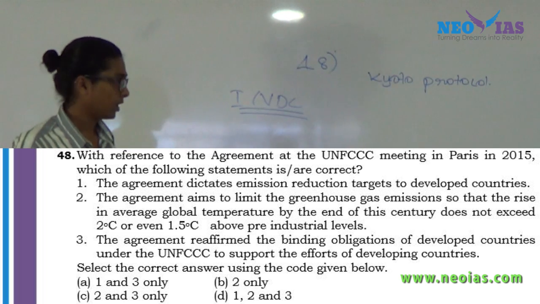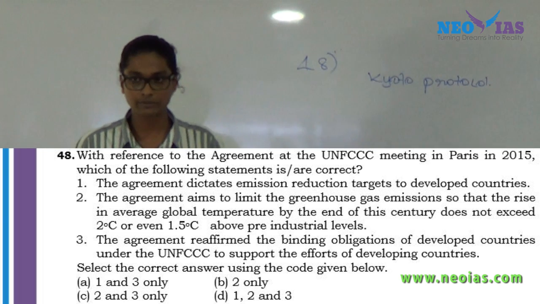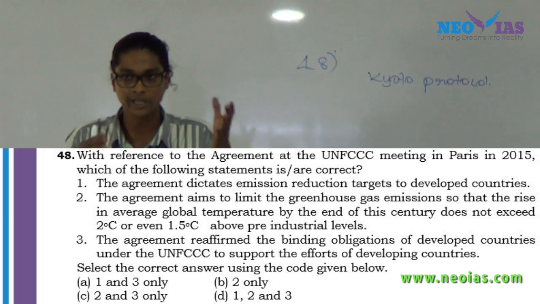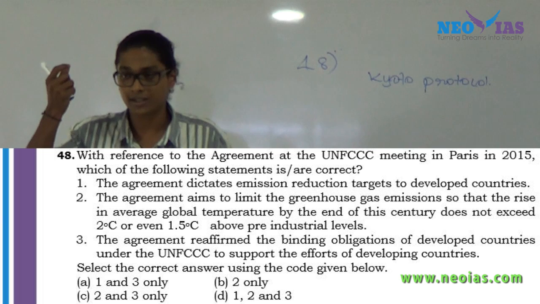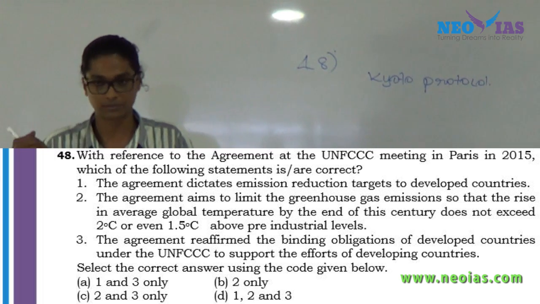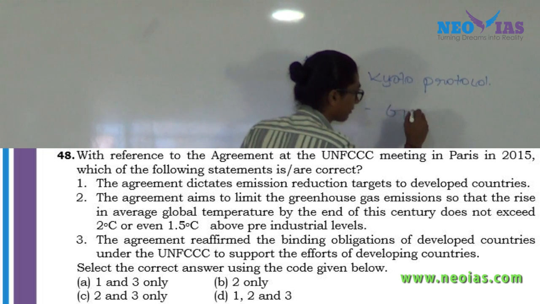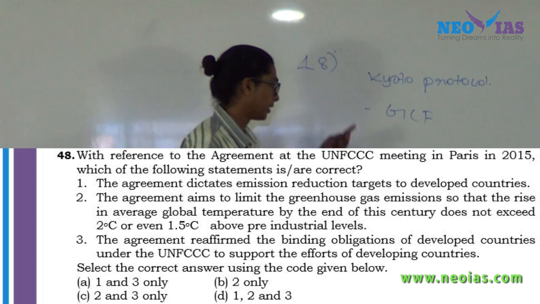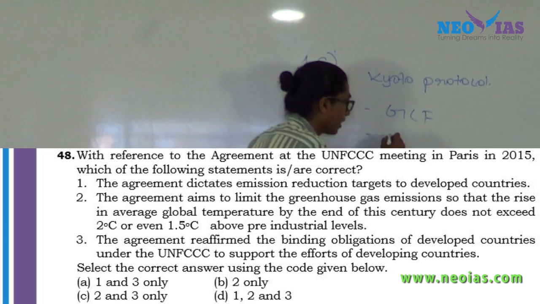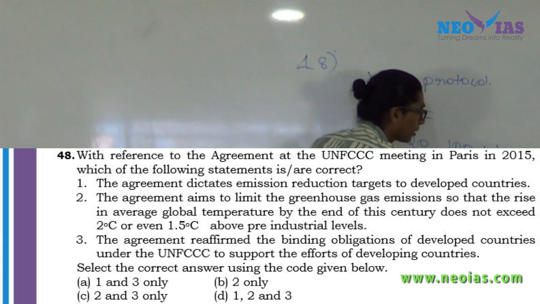See, with the Kyoto Protocol and the negotiations under UNFCCC, it was decided that the developed nations have historical responsibility, so they are obliged to provide technological support as well as financial support towards other nations. Based on that, we have already studied about GCF, the Green Climate Fund, and based on the historical responsibility of developed countries, it was decided that by 2020 they will have to provide $100 billion.